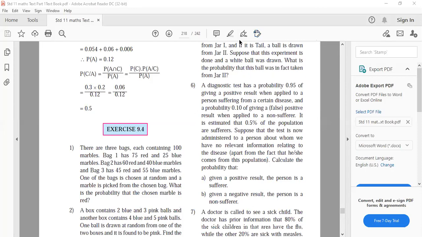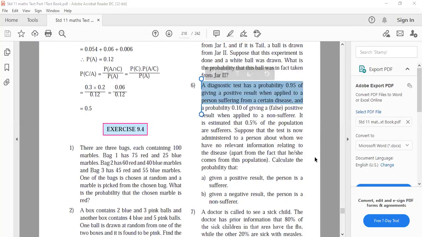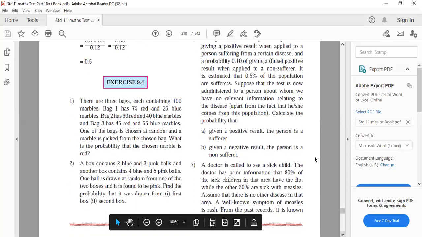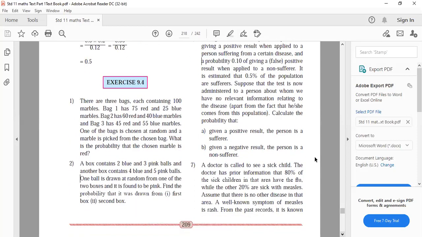Read question number 2 and draw the diagram. A box contains 2 blue, 3 pink. Another box contains 4 blue, 5 pink. One ball is drawn at random from one of the 2 boxes and found to be pink. Find the probability that it was drawn from the first box.